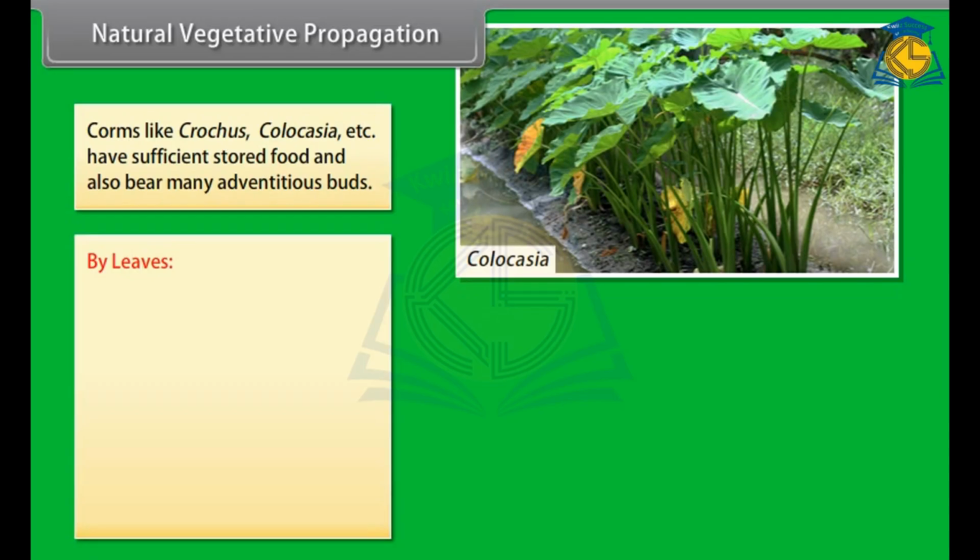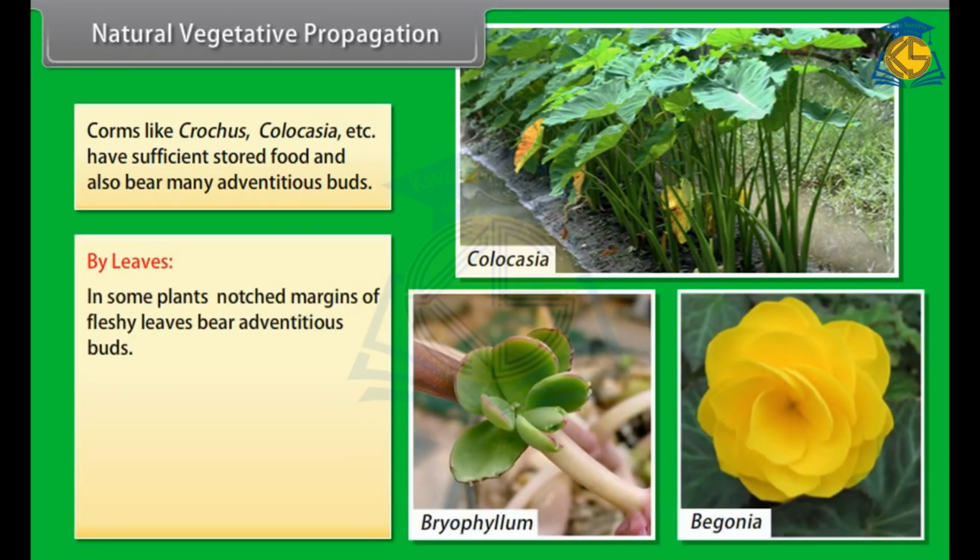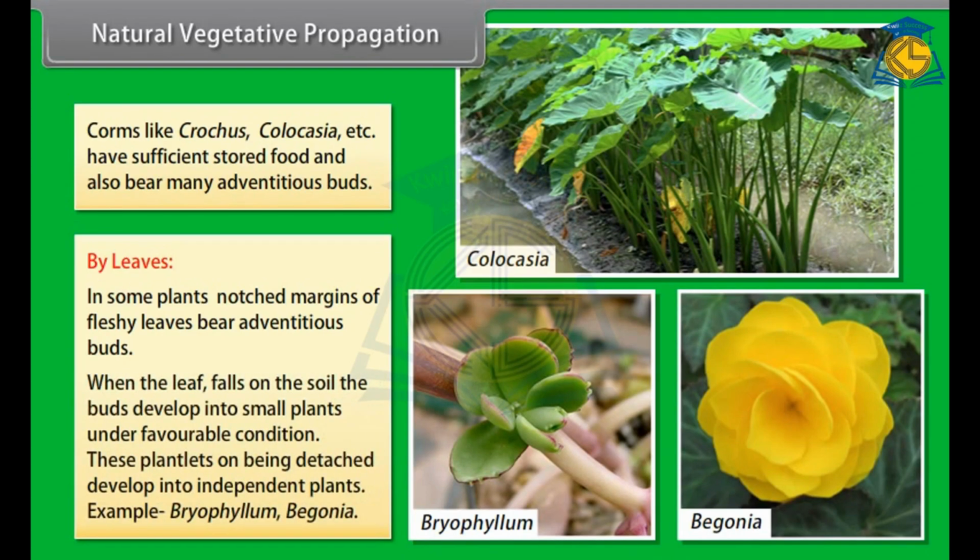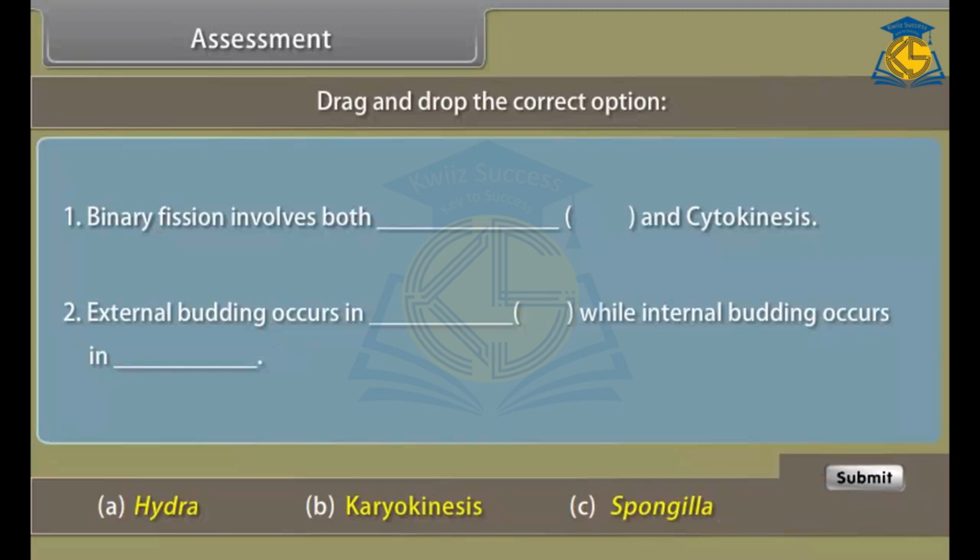By leaves. In some plants, notched margins of fleshy leaves bear adventitious buds. When the leaf falls on the soil, the buds develop into small plants under favorable conditions. These plantlets, on being detached, develop into independent plants. Example, Bryophyllum, begonia. Assessment. Before proceeding further, let us know how much you have learned. Drag and drop the correct option.